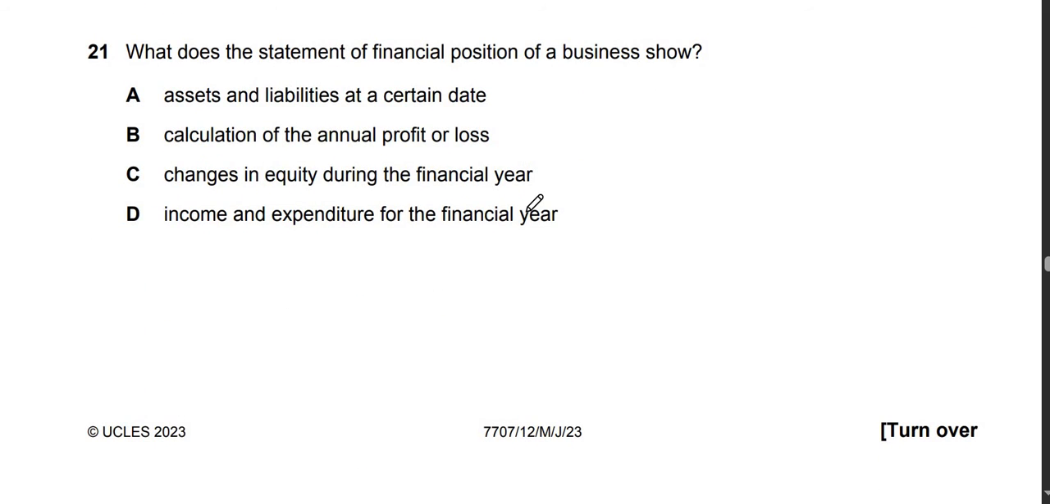Question 21, guys. Hope you guys are able to understand everything so far. Question 21 says, what does the statement of financial position of a business show? So look, the statement of financial position of a business shows the assets and liabilities at a certain date. It is a statement to show the authenticity of accounting. So assets is equal to capital plus liabilities. So it's A. Alright.